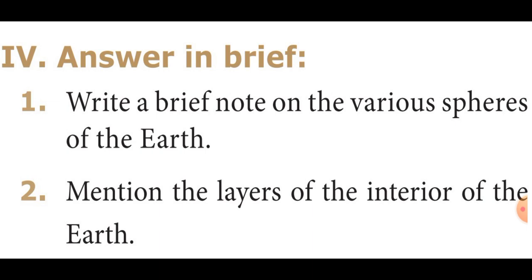Close the bracket. Then page number 159, mantle heading, the first up to 4 lines. The interior part beneath the crust is called mantle, which is about 2900 km thick. The major elements of the mantle are silica and magnesium, and hence it is also termed as Sima. Up to Sima you have to mark.